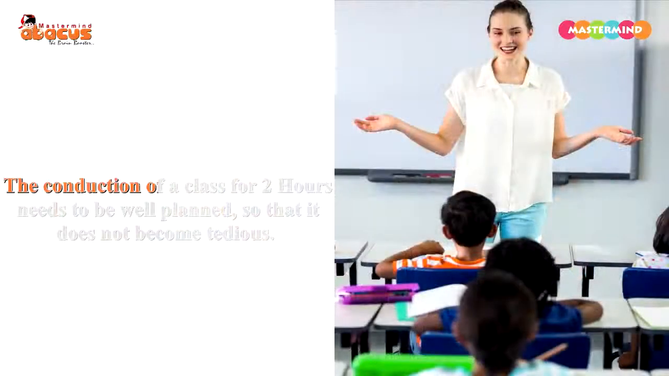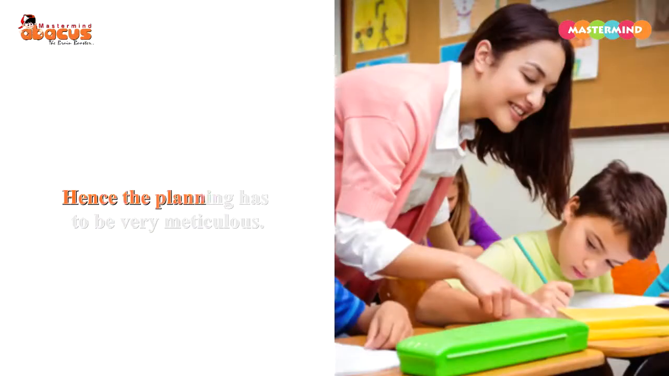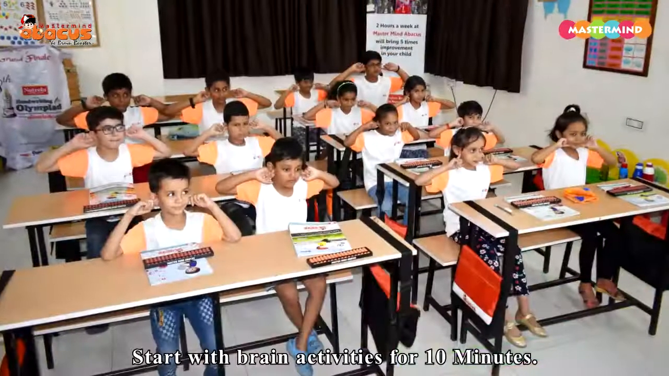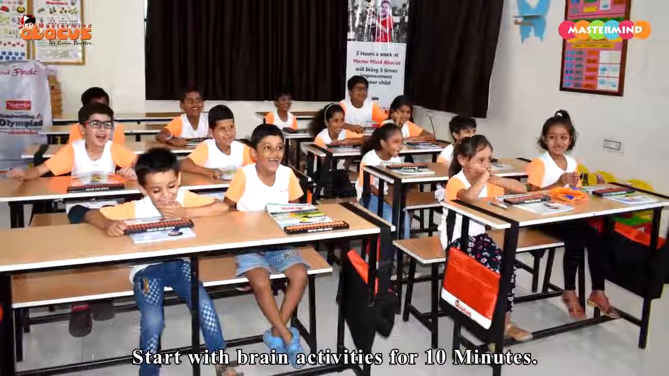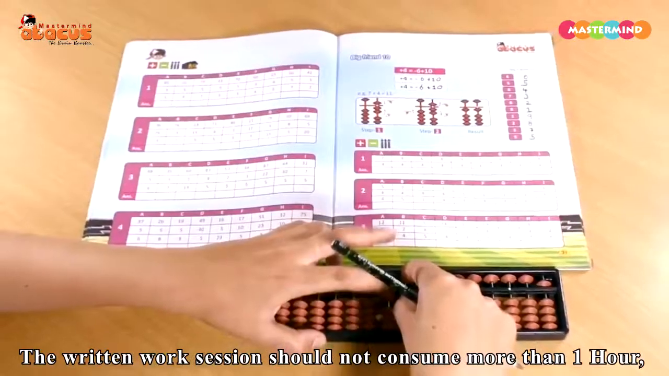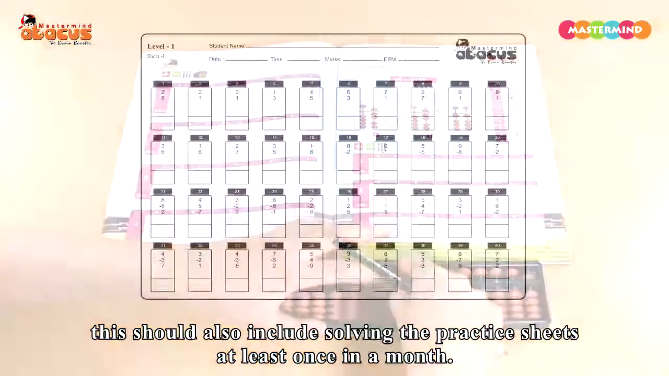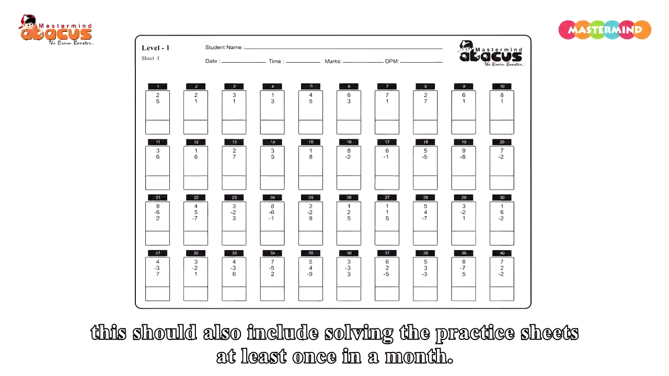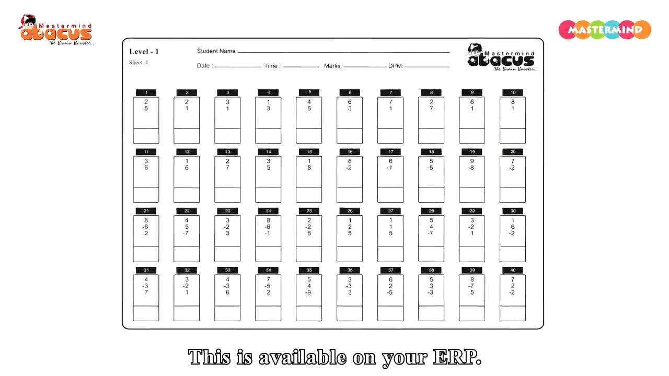The conduction of a class for 2 hours needs to be well planned so that it does not become tedious. Hence, the planning has to be very meticulous. Start with brain activities for 10 minutes. The written work session should not consume more than 1 hour. This should also include solving the practice sheets at least once in a month. This is available on your ERP.